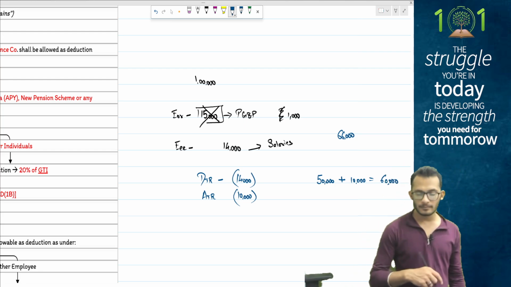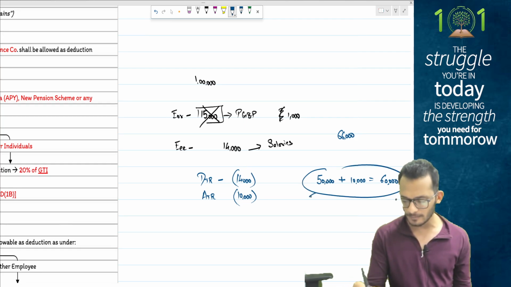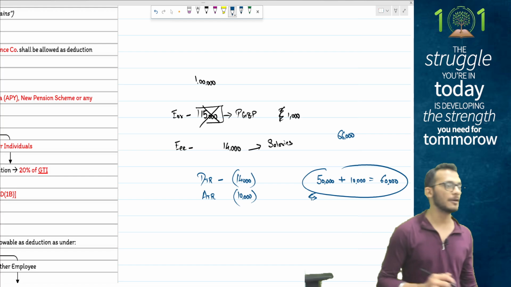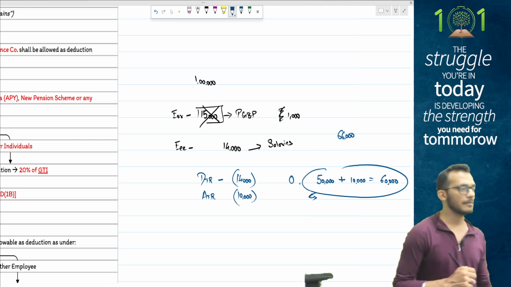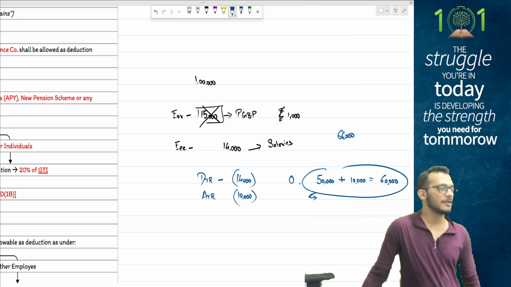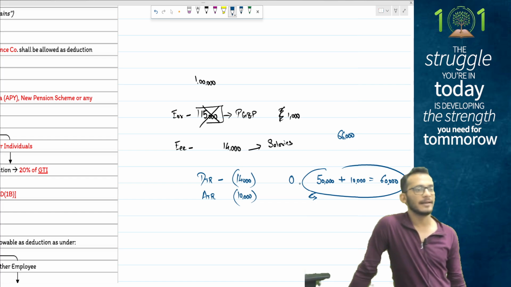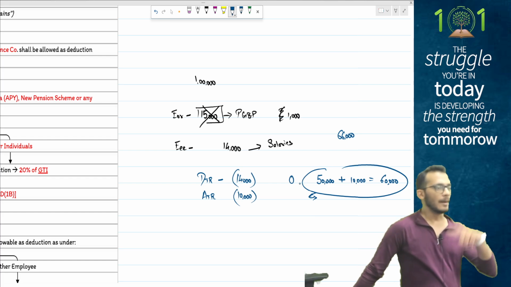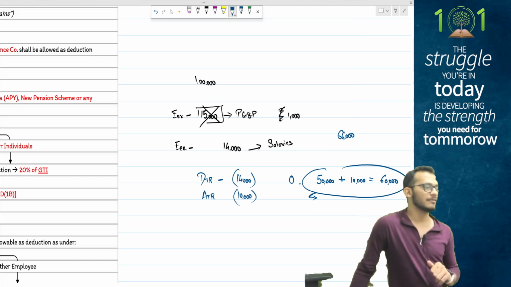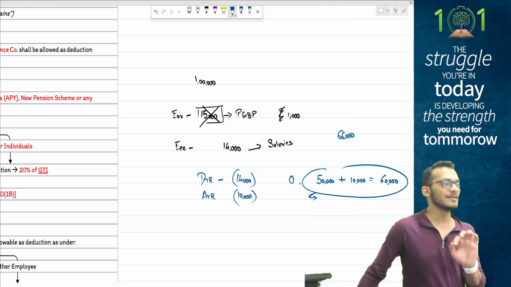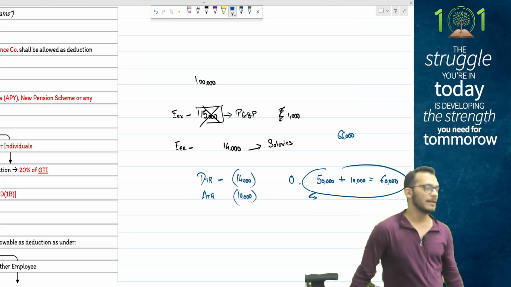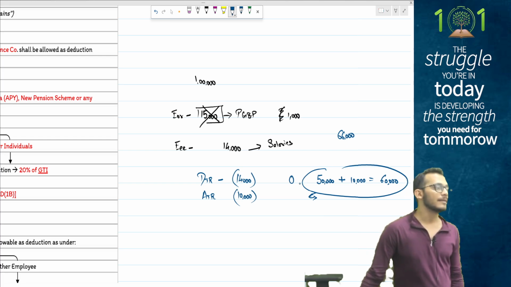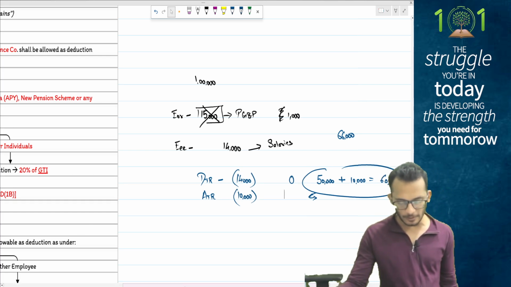Whereas if you are in DTR, this is not for ATR, this is for DTR: for DTR, people, self contribution is not allowed as a deduction. So DTR will become 0, ATR will become 60,000. 50,000 for the first 50,000, and the balance will be allowed at 10% of salary. Yes or no? Yes. So please pay attention to this one, people. In the compulsory questionnaire, you will get a question which will say the employer has contributed 16% of salary. You will say you can only claim 14%. The balance 2% will get disallowed. Clear, everyone? Yes.